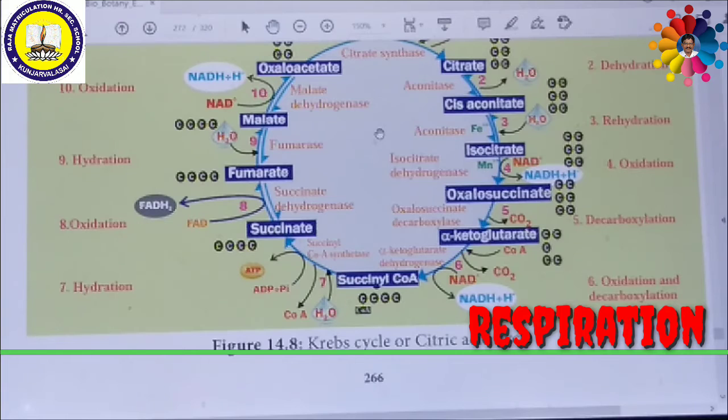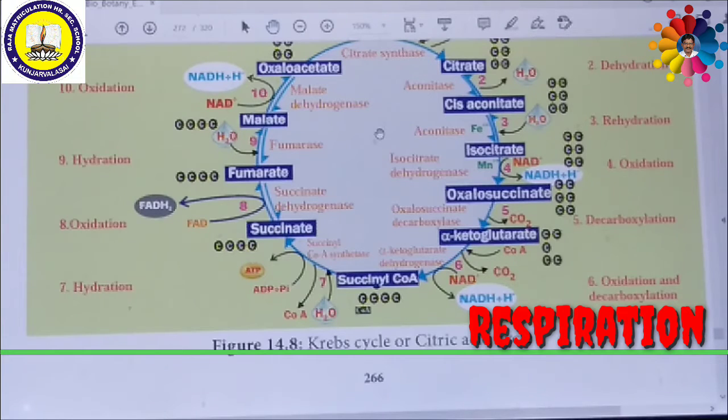That means substrate level phosphorylation takes place. That means one adenosine diphosphate is linked with inorganic phosphate to produce ATP. This is called direct phosphorylation. So here ATP is produced directly, hence it is called direct phosphorylation or substrate level phosphorylation. Here one hydration also occurs by adding a water molecule, and one coenzyme is removed during this process.